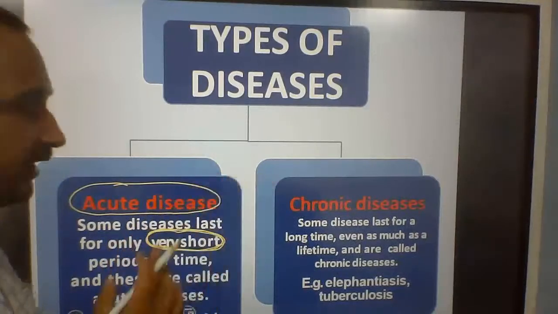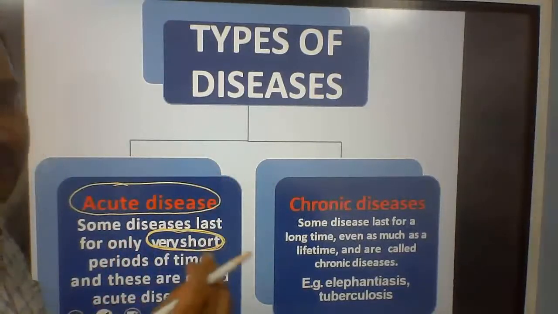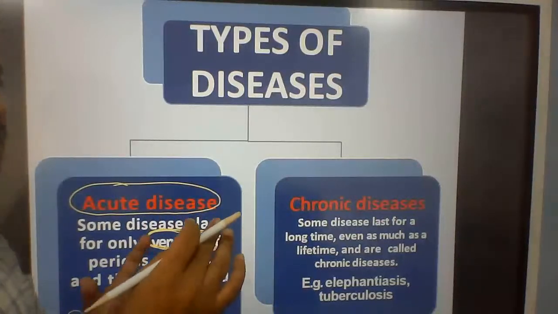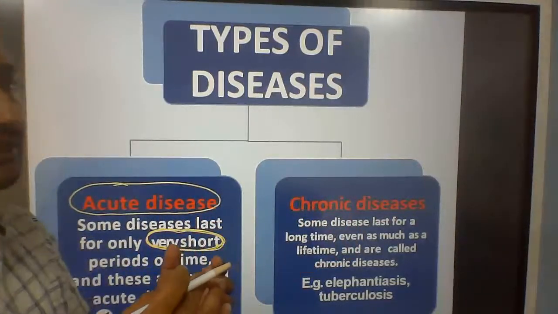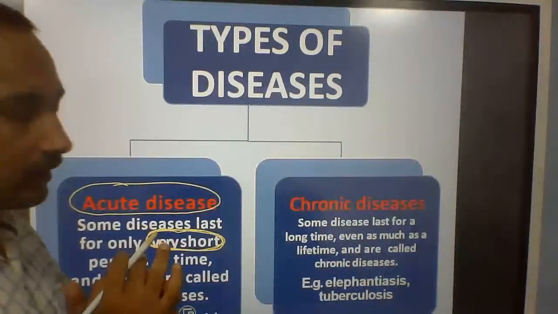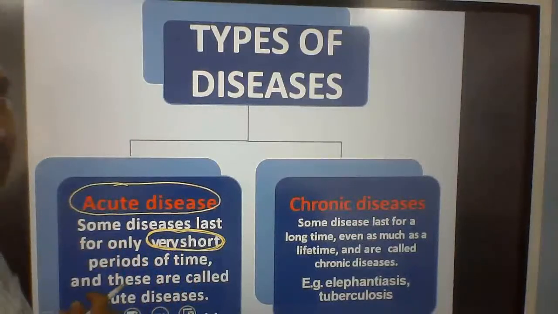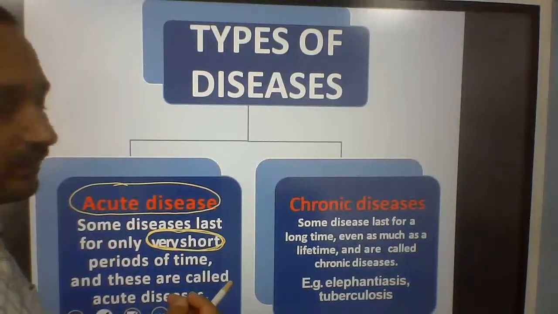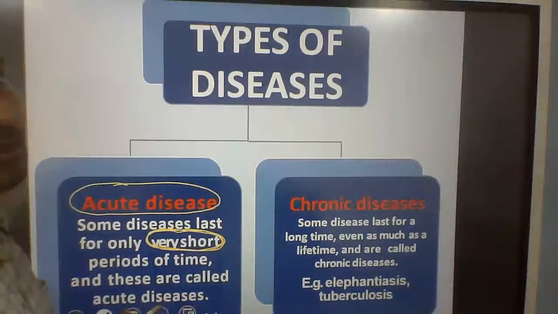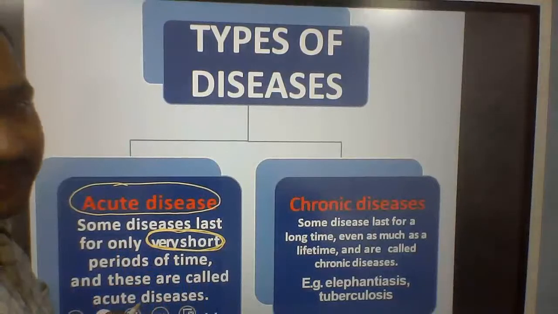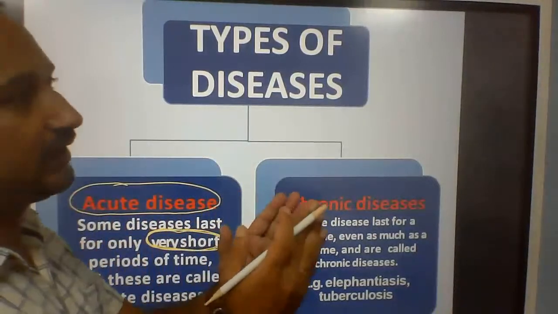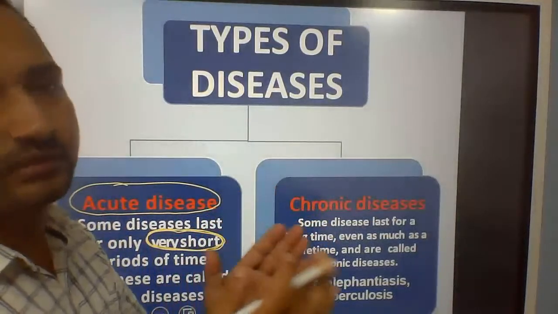Basically they give more pain. Some of the diseases like diabetes, like cancer, like AIDS, they are chronic diseases because they can affect our body for a long time. And acute diseases like diarrhea, cholera, common cold, corona disease, also acute disease because it also lasts for a very short period of time, up to 10 to 15 days.